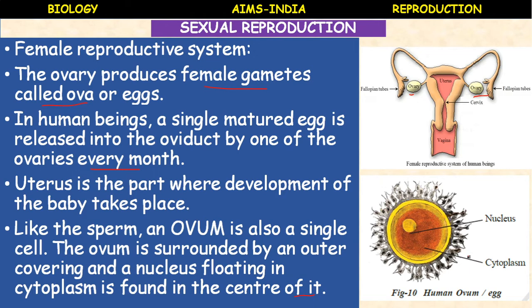Human sperms, the male gametes, are very small. So the ovum is large compared to the male gamete. It contains cytoplasm and a central female nucleus. Okay, children, so this is the male and female reproductive system.